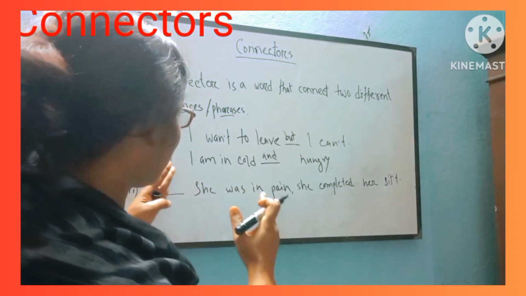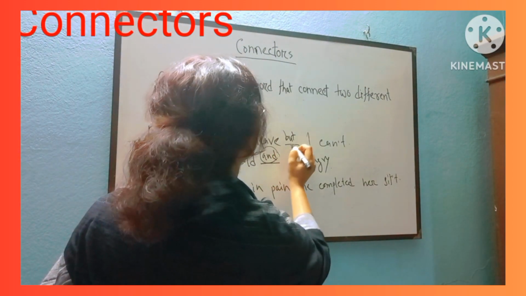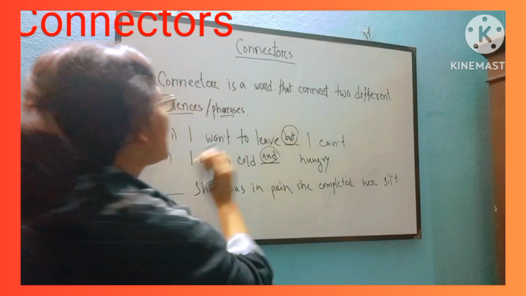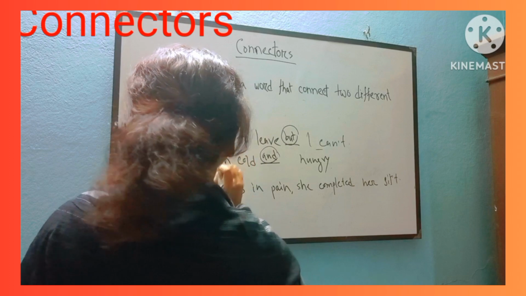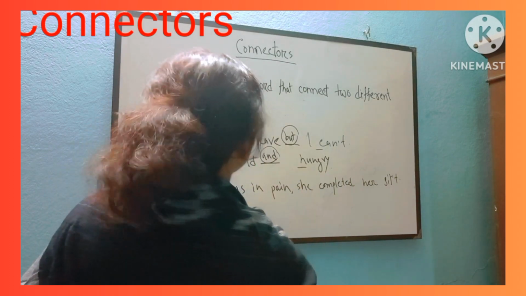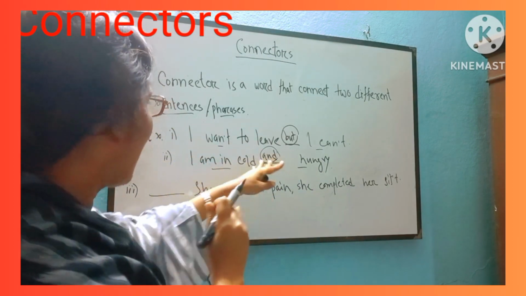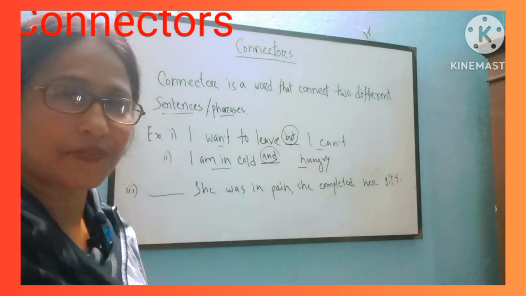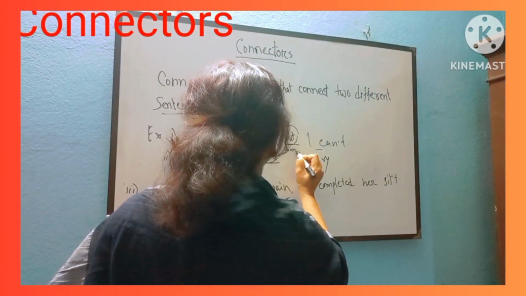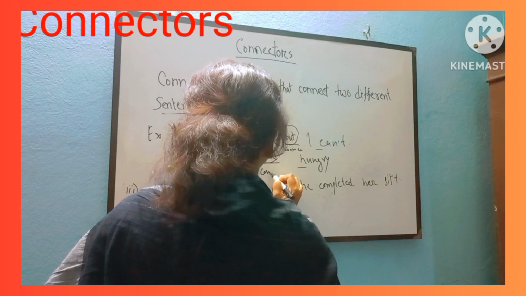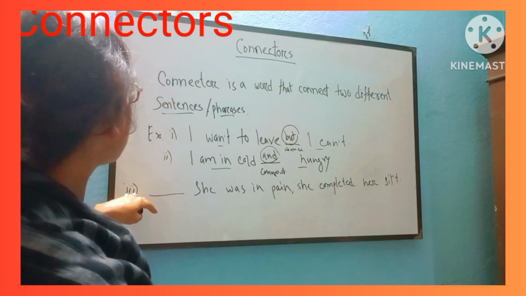The and here is joining the two parts of the sentence, two different parts. This is one part, this is another part. So these two different parts are joined with a word or phrase. So this but and and point to connector.